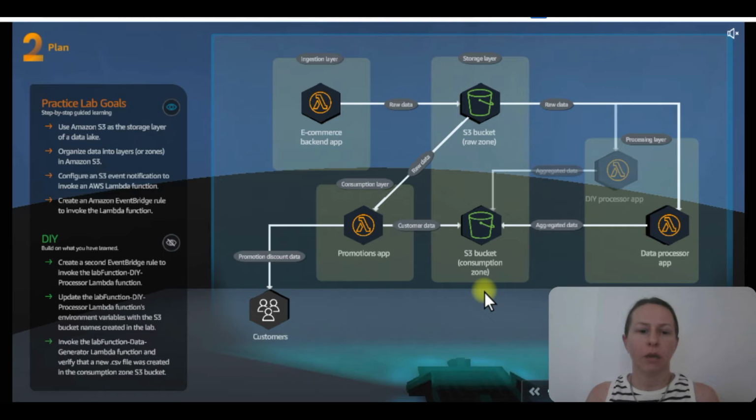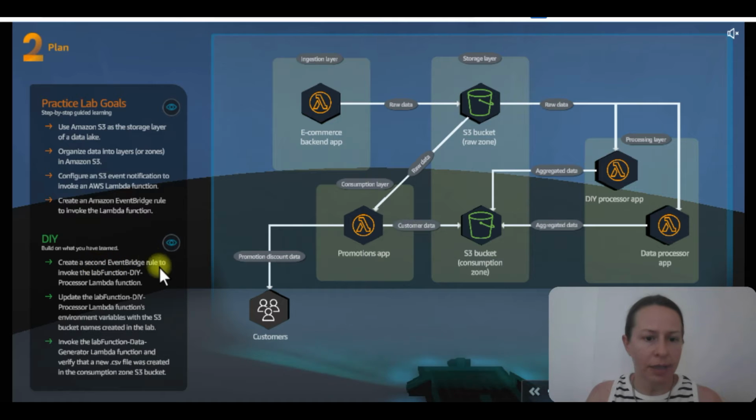This is how the architecture will look and what we are going to do now. We are going to use Amazon S3 as the storage layer of a data lake. We are going to organize data into layers or zones in Amazon S3, then configure an S3 event notification to invoke an AWS Lambda function. Later, we're going to create an Amazon EventBridge rule to invoke the Lambda function. And after all this is done, we are going to create a second EventBridge rule to invoke the